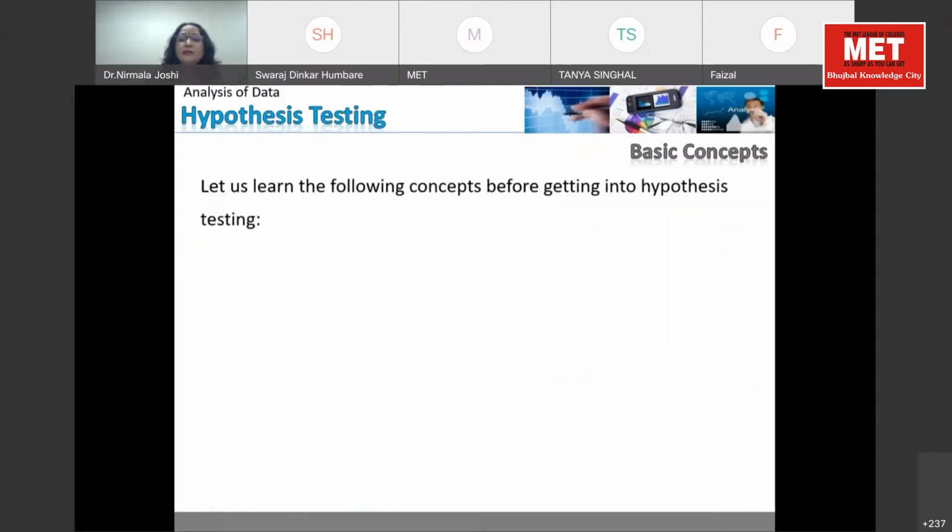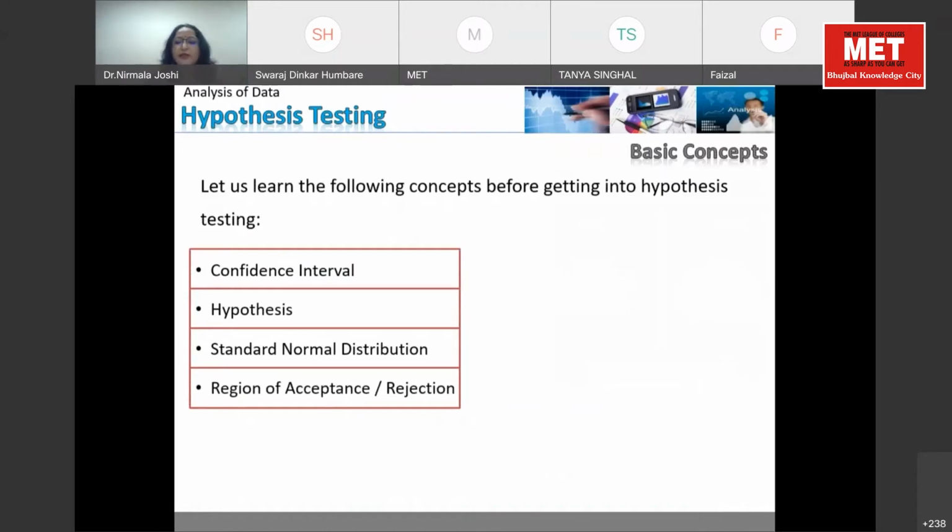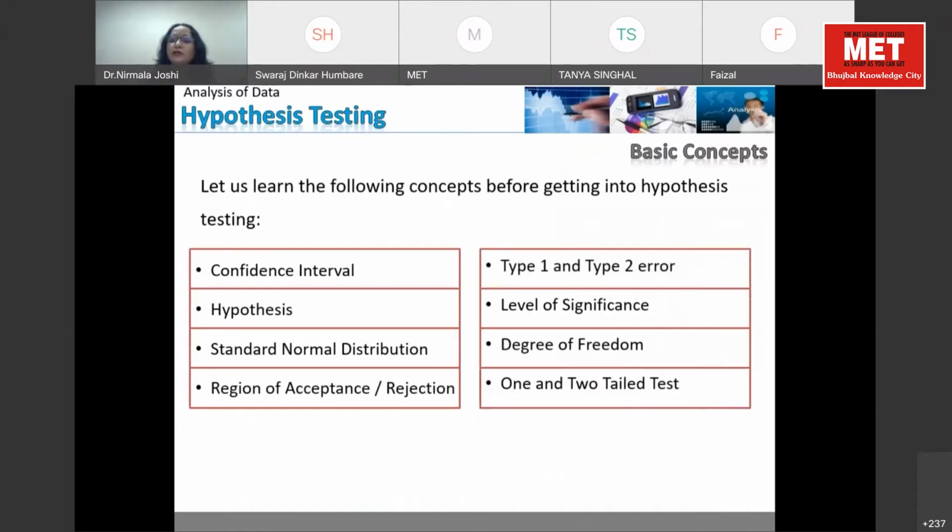So let us learn the basic concepts in hypothesis testing. Before going into detail, we must know what a hypothesis is and what the important aspects are to go for the testing of hypothesis. Because without understanding the basic concepts, we cannot apply them in Python or any other software, and we can do it manually also. There are a few important concepts which I am going to explain in brief. Normally we explain in detail because all these are based on certain mathematical calculations. Today we are not going into the detail of that. I will just give you the simple meaning of these concepts so that you can understand them.